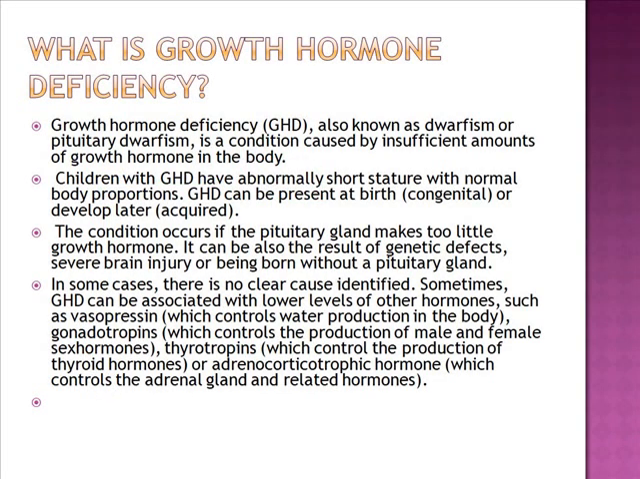Growth hormone deficiency. Growth hormone deficiency, also known as dwarfism or pituitary dwarfism, is a condition caused by insufficient amount of growth hormone in the body. Children with growth hormone deficiency have abnormally short stature with normal body proportions. Growth hormone deficiency can be present at birth or develop later. The condition occurs when the pituitary gland makes too little growth hormone. It can also be the result of genetic defect, severe brain injury, or being born without a pituitary gland.